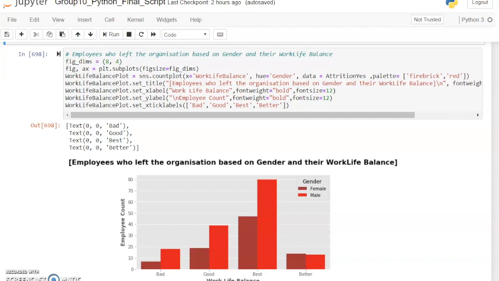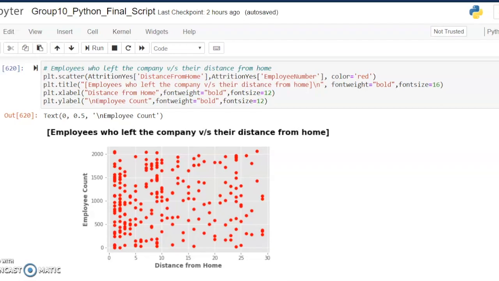The below graph gives us insight into work-life balance and the employee count. It clearly says that though the work-life balance had been the best, the employee still left the company. The distance from home graph gives understanding that employees who stayed near their offices left the company more than those who stayed far, so distance was never a problem for their exit from the company.